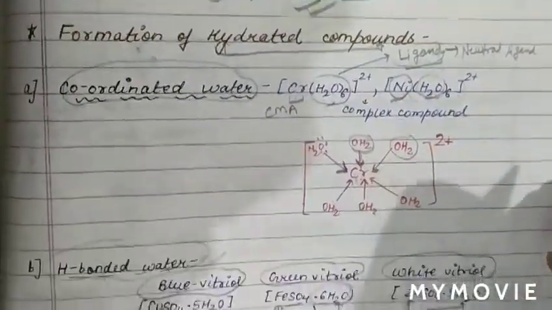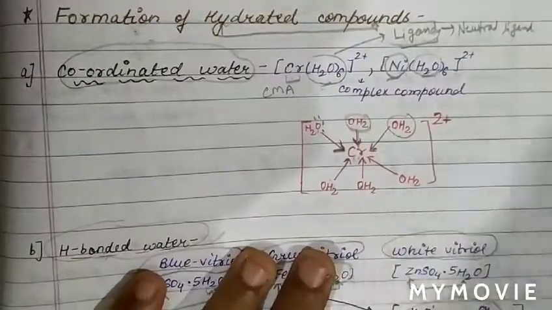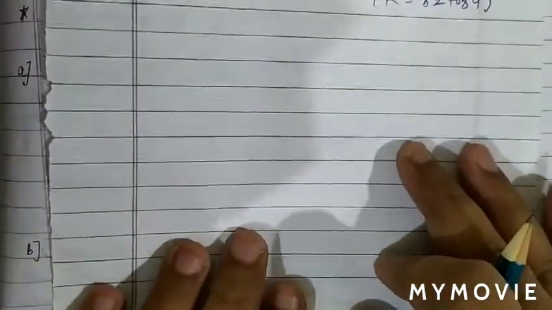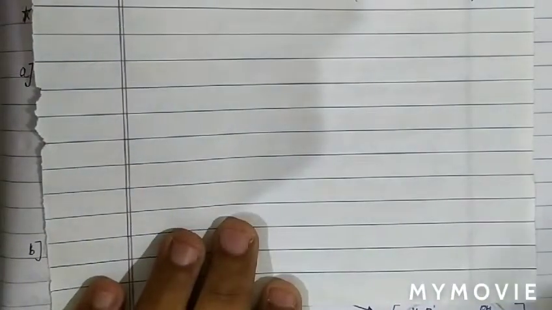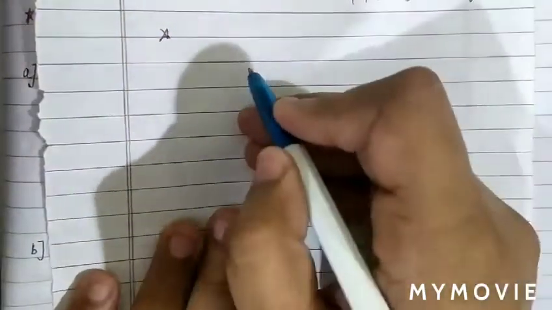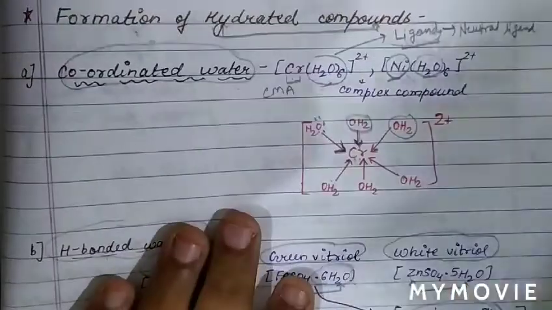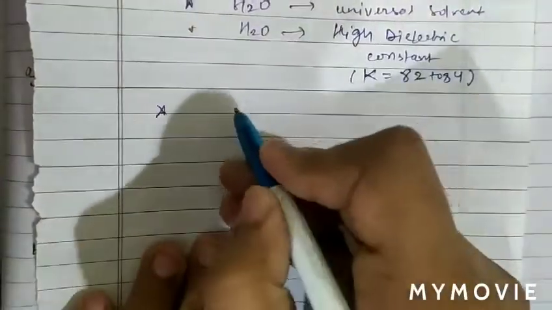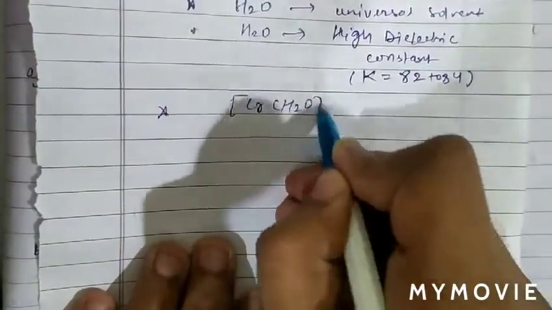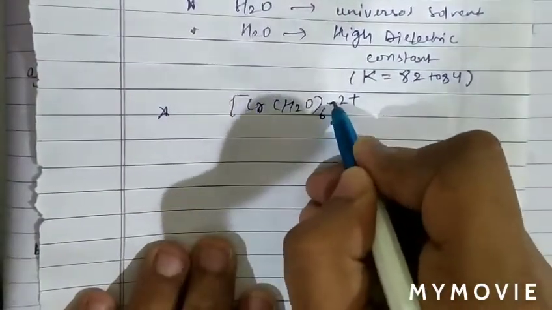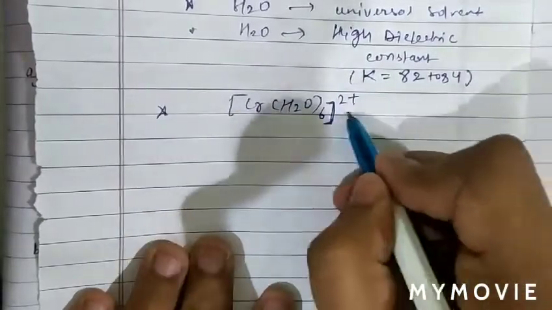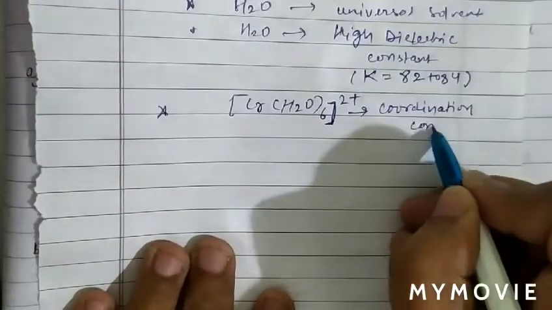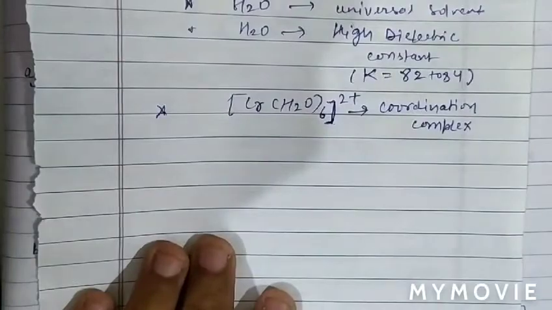Now we will discuss the formation of hydrated compounds. Let's take an example for the formation of a hydrated compound. In the formation of hydrated compounds, water exists in the form of Cr(H2O)6 2+. As we can see, this is basically a coordination complex, and in a coordination complex,